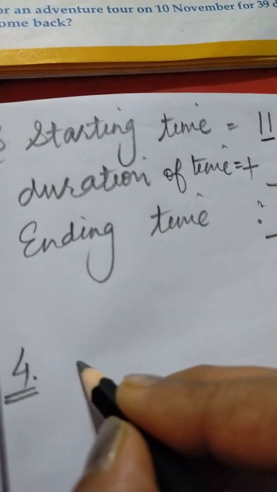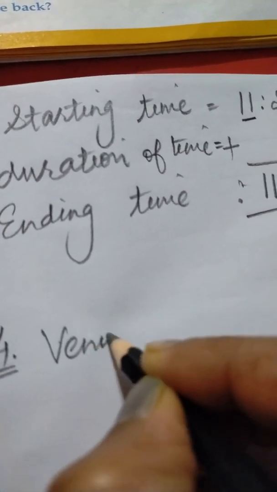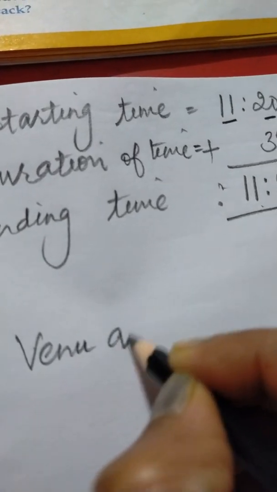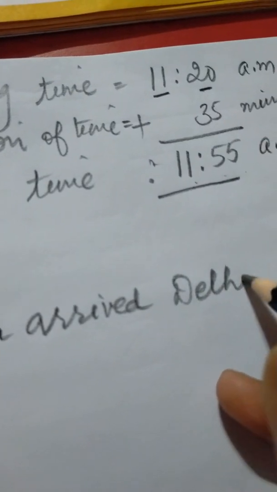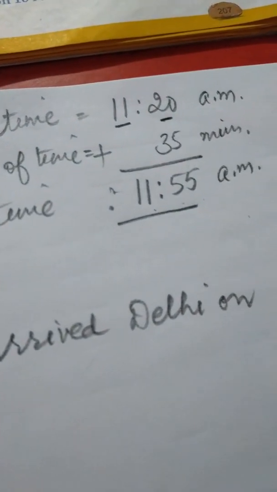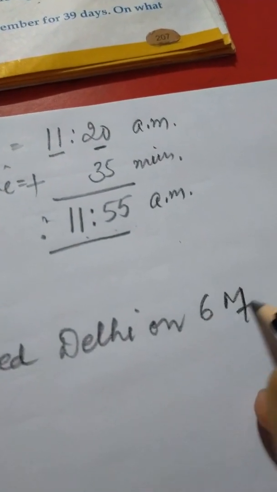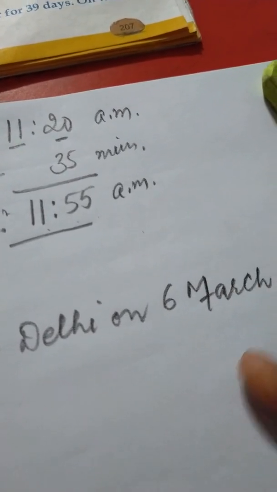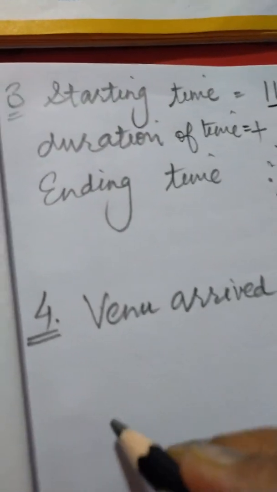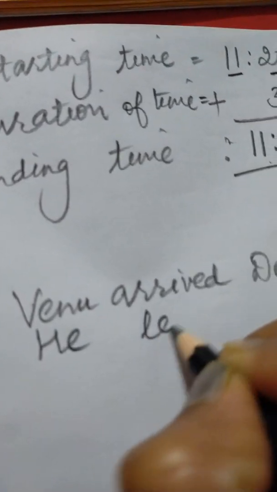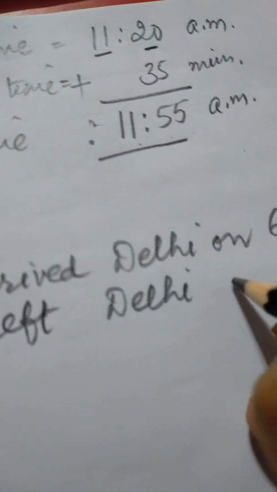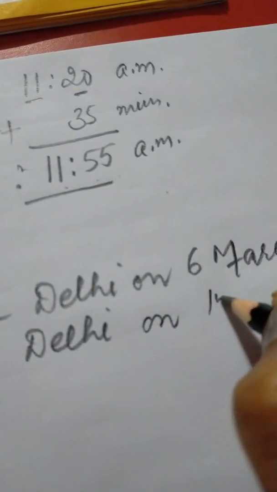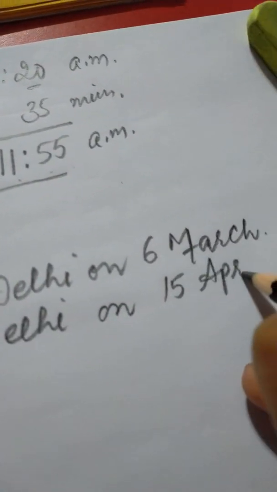Arrived Delhi on 6 March, and he left Delhi on 15 April.